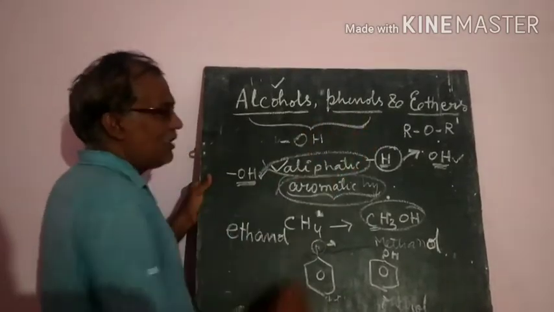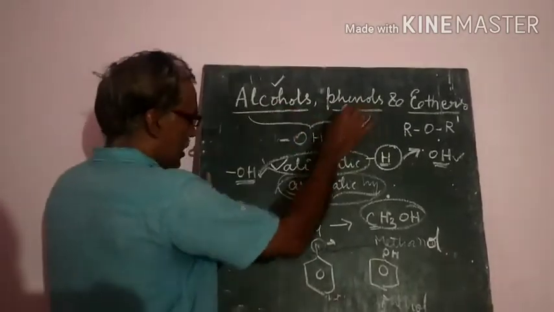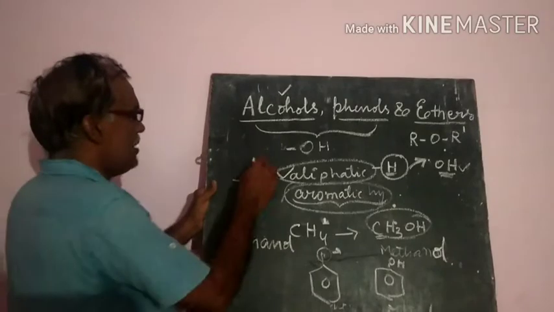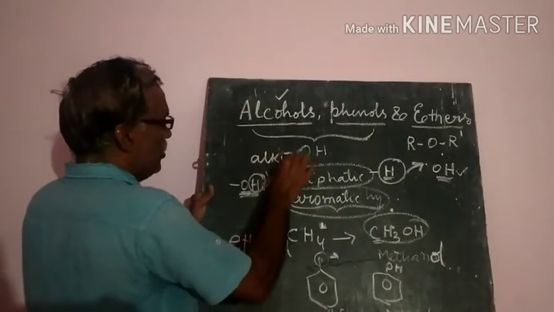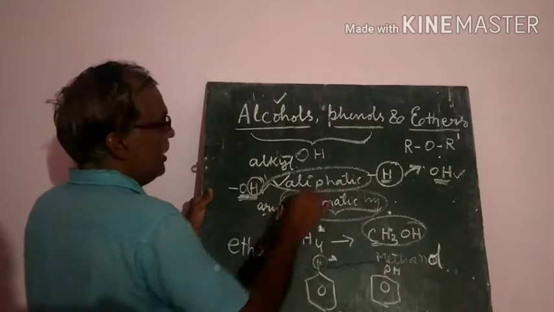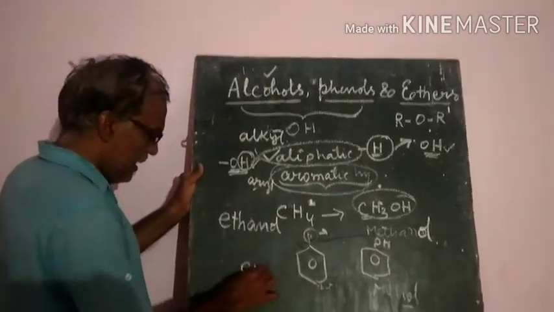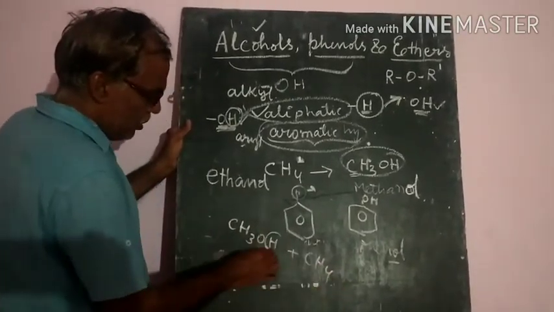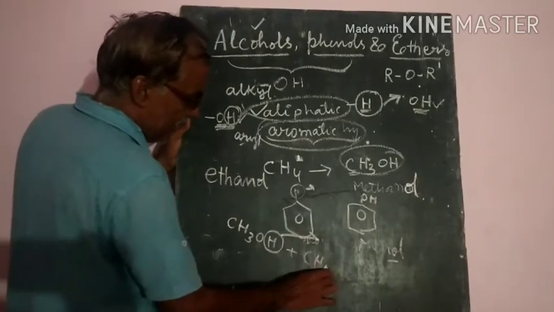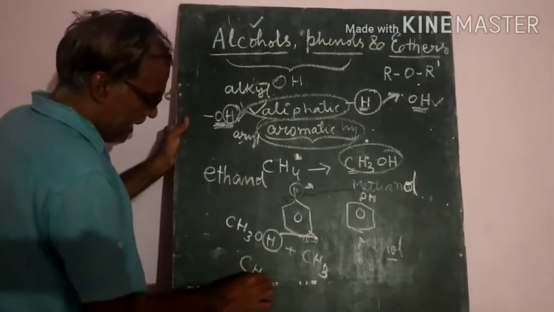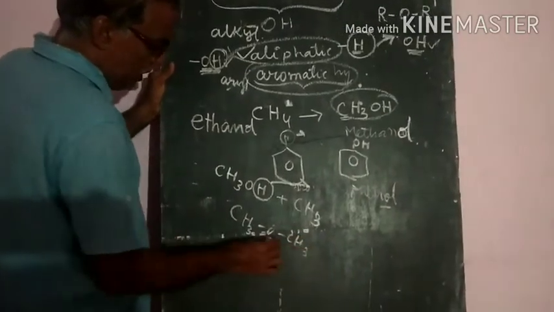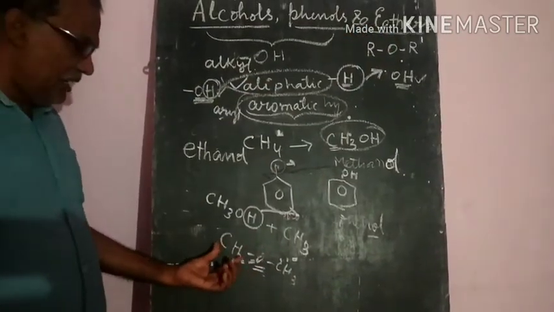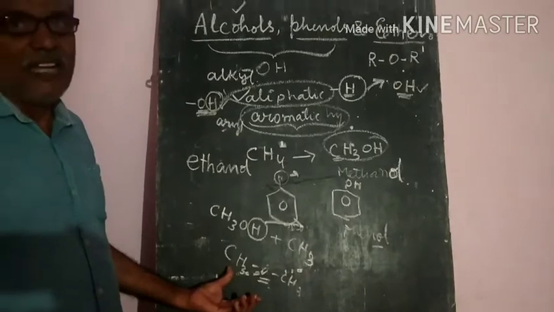And there is another class of compounds. In alcohols and phenols, if the hydrogen of the OH group is replaced by an alkyl group or aryl group, they are called ethers. For example, CH3OH: if the H is replaced by an alkyl group, a CH3 group, it forms an oxygen-bridged compound. These are called ethers. That is a special group. That is dimethyl ether. The names we will give like this.